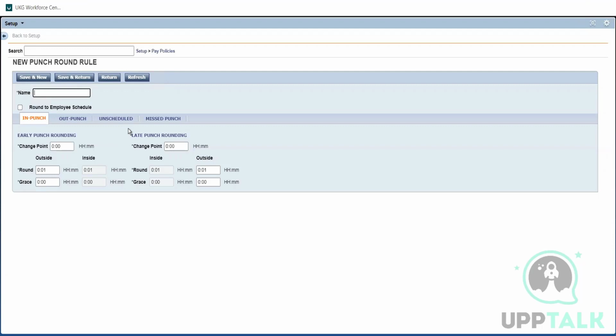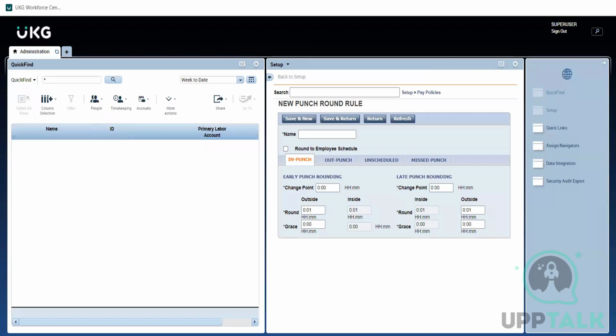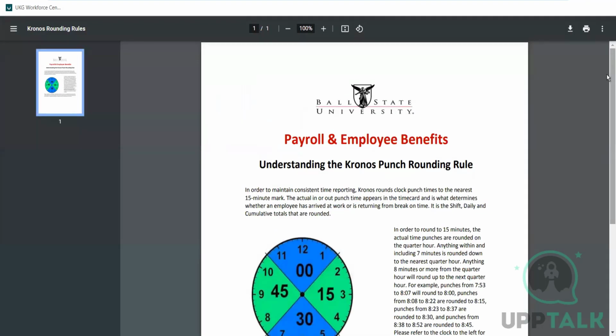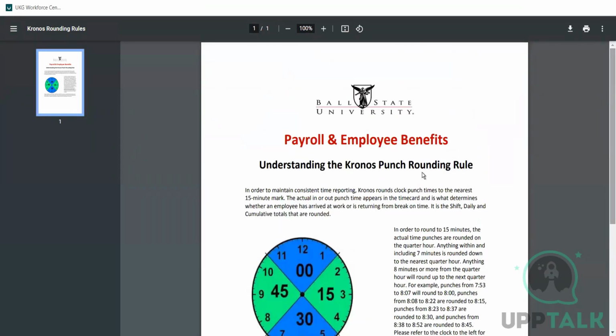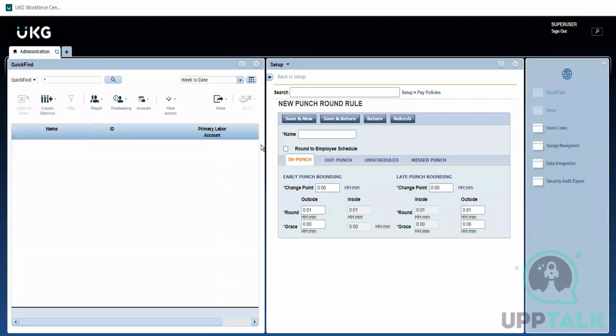Okay. So for this to be understood, first go through it, take your time. It's just a realistic document which I have given you. It will give you an understanding. It's a particular university's rounding rule, which has a good idea. It will give you a proper view of how the time is differentiated, and this diagram also will give you an idea. After that, I'll just give you a heads up how this is done, and you'll get an understanding.